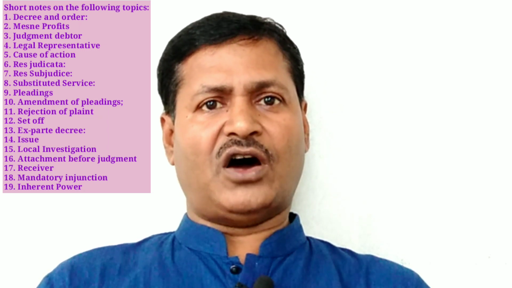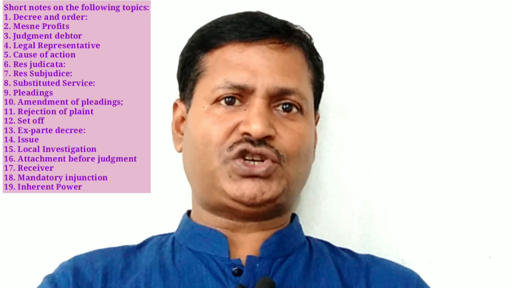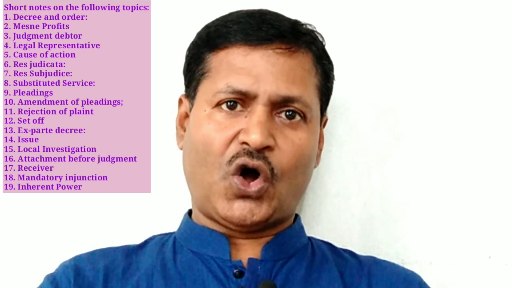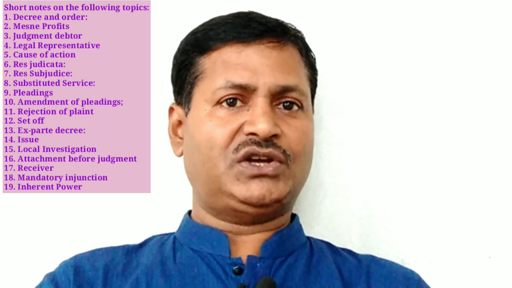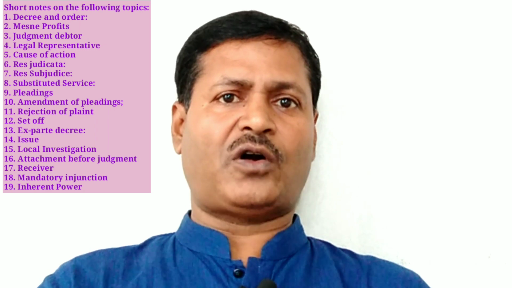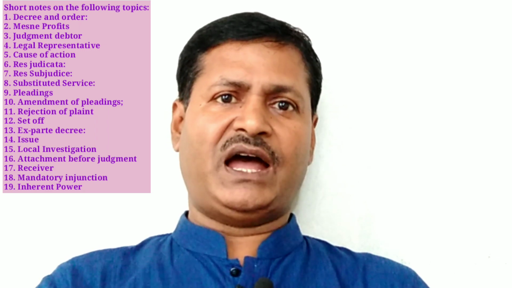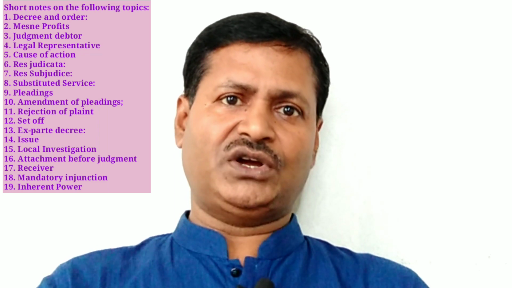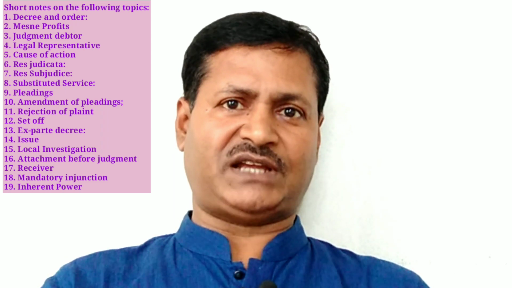According to Rule 1 of Order 38, it has been clearly mentioned that in the suits in Clause A to D of Section 16, number A, suit for recovery of immovable property. Number B, suit for partition. Number C, suit for foreclosure and redemption. And number D, suit for determination of any other right to immovable property. No order of arrest before judgment can be made.